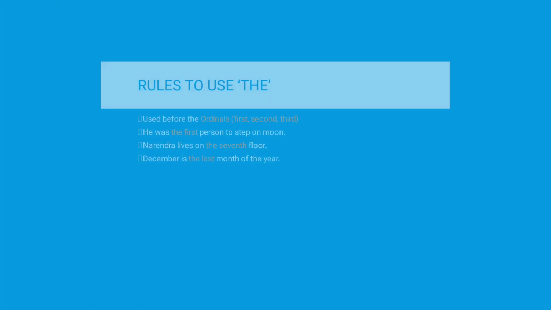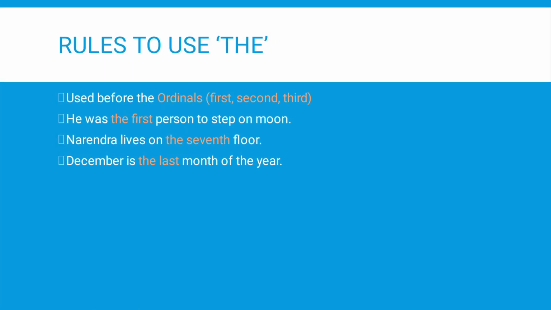Here we have a different kind of example. It is used before the ordinals. What are these ordinals? First, second, third, fourth, fifth, 10th, 20th, 100th. All these are ordinals. When we face the examples which have ordinals in them, we should use definite article the.